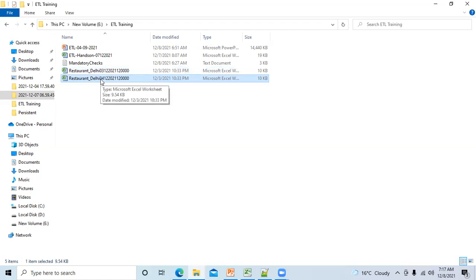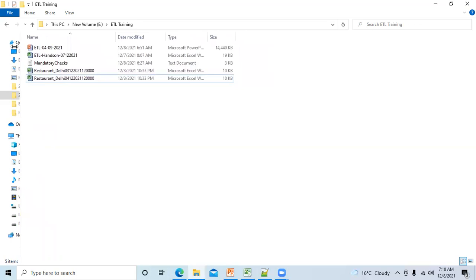Then I will run the stage job to load data in a staging table. Now, can you think and tell me what will happen if I have both the files here at the same location? Both dates will be loaded, I think. Third and fourth. Correct. When I run the job to load data in staging, my intention is to load data of 4th December, right? But when I run the job, it will come to this location and the job will get confused. Why will it get confused?